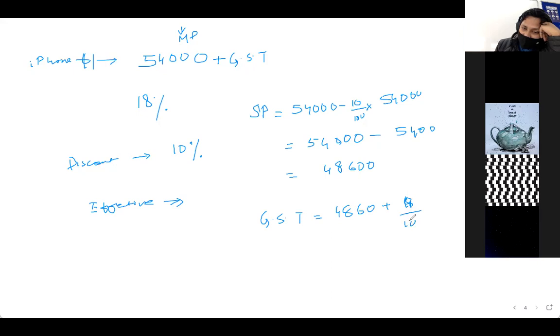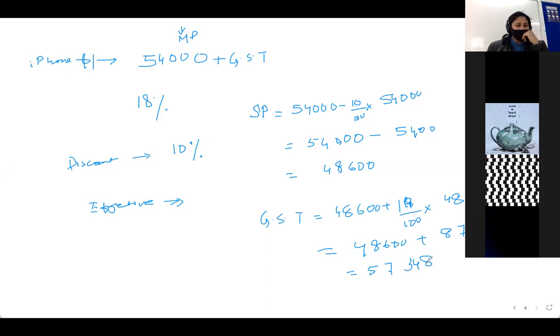18% of 48,600. So that is going to be 8,748, right? So 48,600 plus 8,748 is going to be equal to 57,348, and that's the selling price. Right, Sharvi, is that right? Yeah.